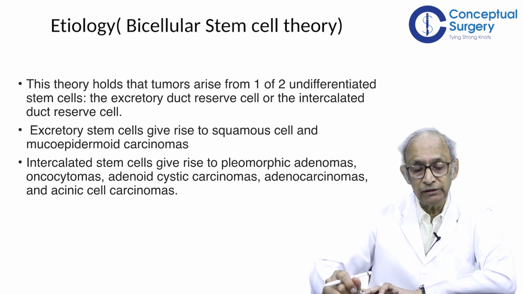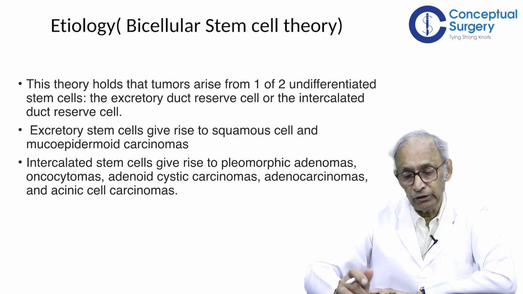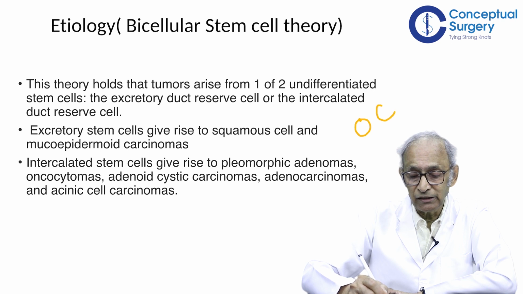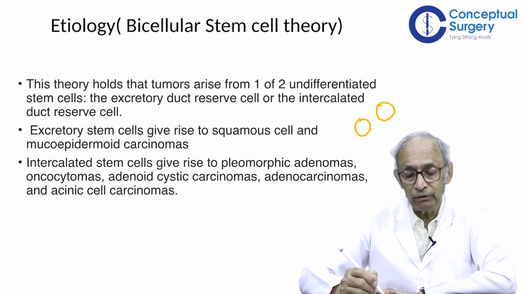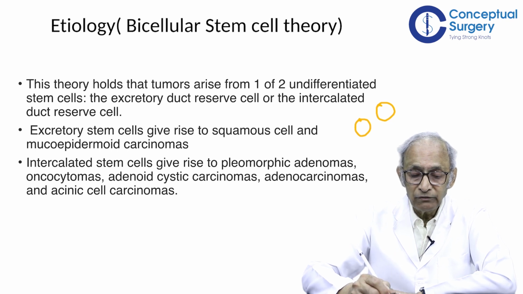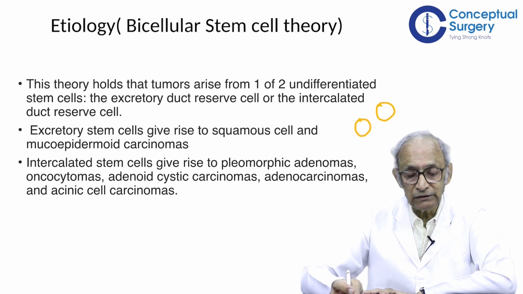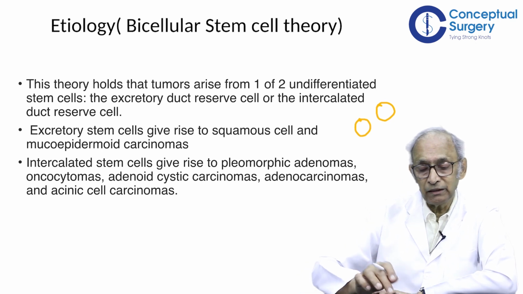This is called the bicellular stem cell theory. Essentially, there are two undifferentiated cells and different tumors come out from these cells. One of these cells lies in the excretory duct, and the other is the intercalated duct reserve cell.